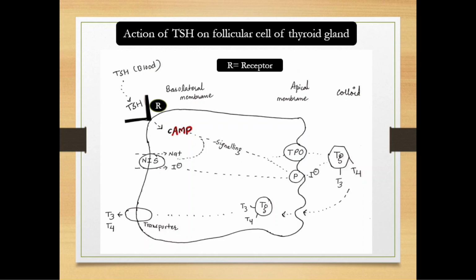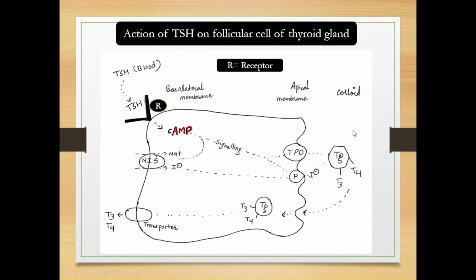AMP, this cAMP. Okay, which then activates the TPO, this thyroperoxidase, and transport iodine, this iodine to this colloid region and promote thyroid hormone synthesis within this thyroglobulin, TG, thyroglobulin protein in this colloid region.